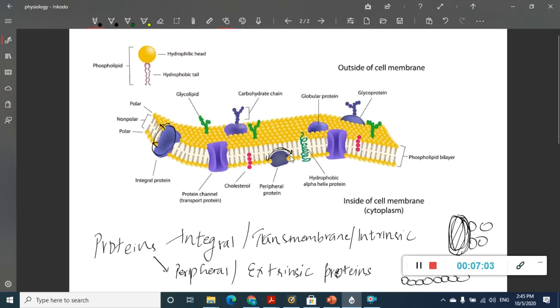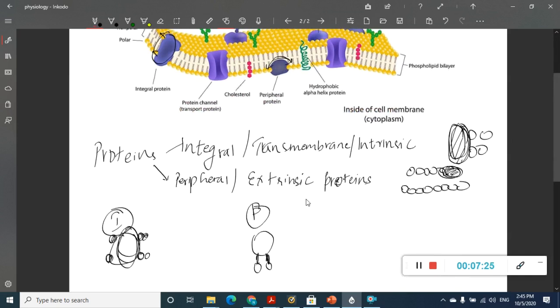Then, these do not require the use of detergents for their release. They are released by treatment with salt solution of high ionic strength. So if you put this cell in a salt solution with high ionic strength, then these peripheral proteins are released. Okay, these peripheral proteins or extrinsic proteins serve as cell adhesion molecules, CAMs, which will anchor the cells to the neighboring cells.